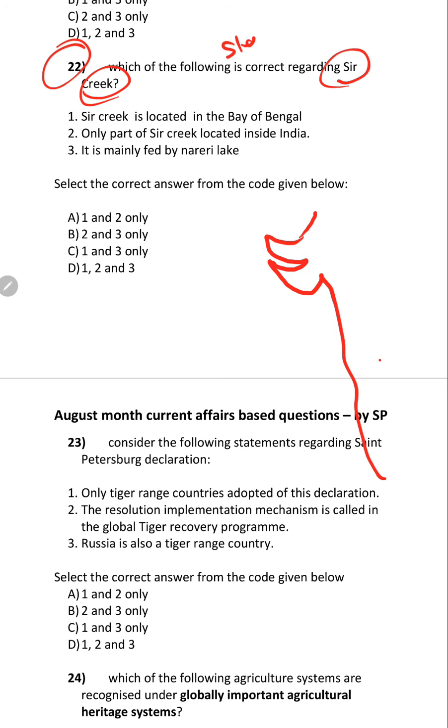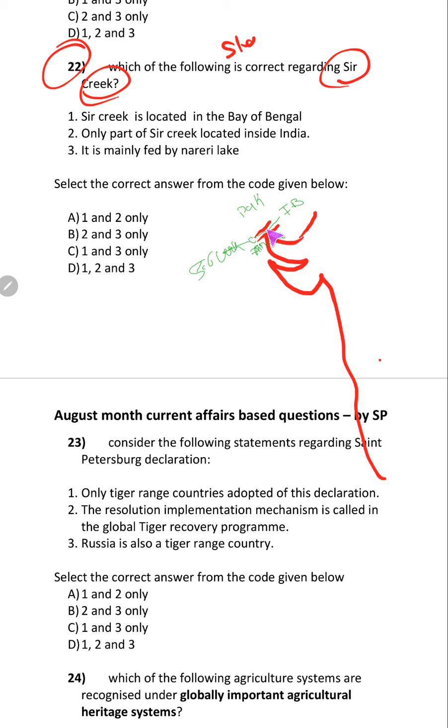If it is, this is a gap, and this middle line divides, this is the international border between Pakistan and India. This gap is Sir Creek.